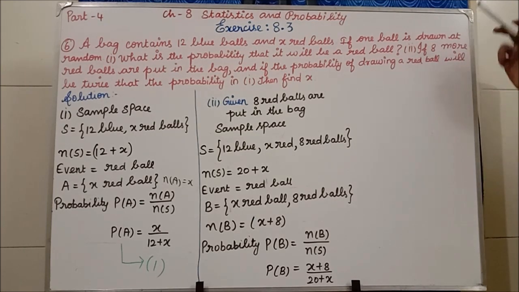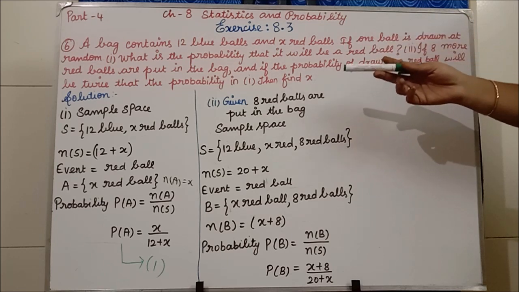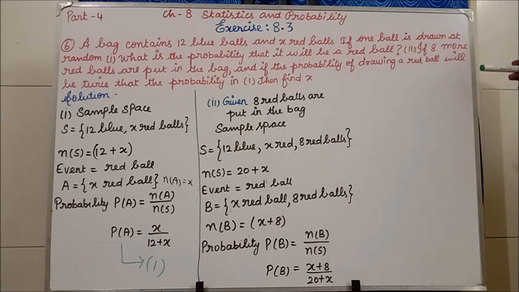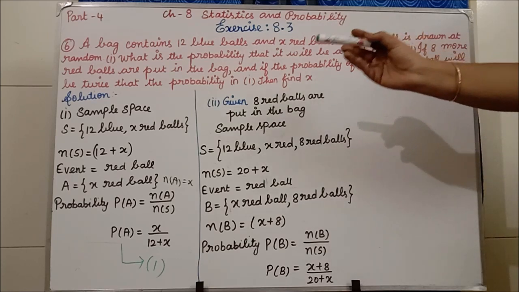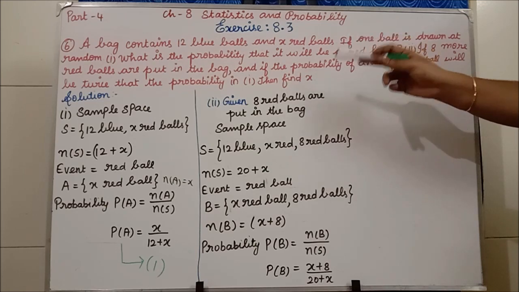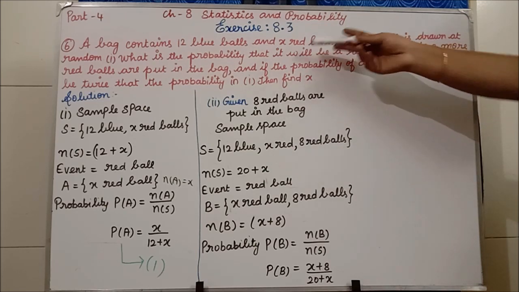If 8 more red balls are put in the bag, the probability of drawing a red ball will be twice the probability in 1, meaning in the first subdivision.